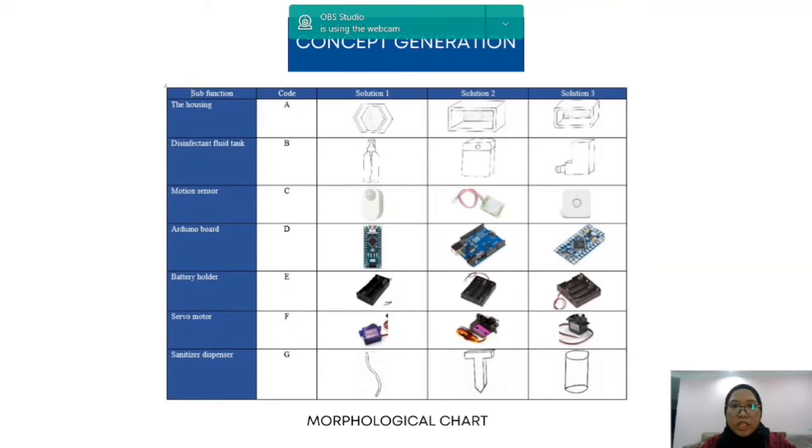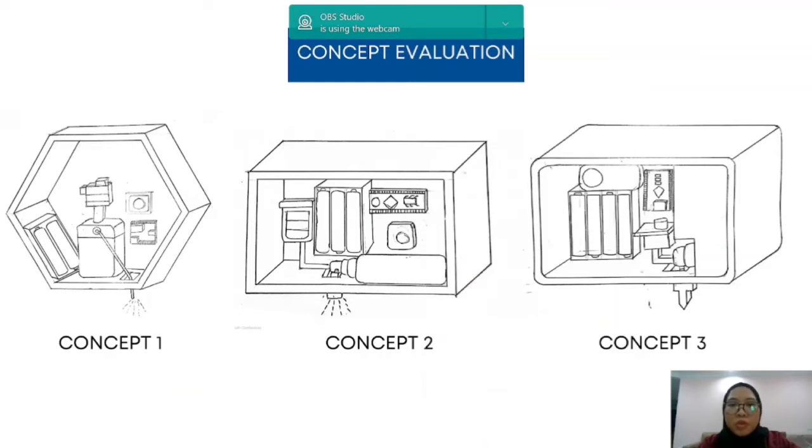Concept generation. In this part, we use a morphological chart to show our concept generation. In the table, we already provide three different types of solution for each of our components and subfunctions. Then we will proceed to the concept evaluation. As you can see in the slides, we provided 3 different kinds of concept. Each concept consists of different kinds of solutions, just like provided in the previous morphological chart.